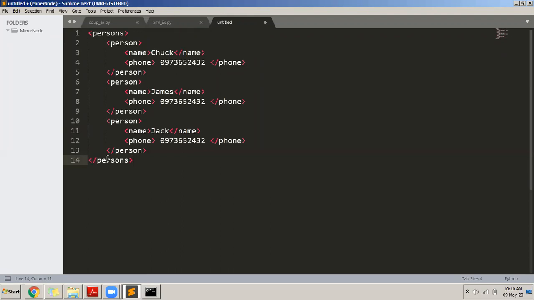The time is about to get over. Last 1 minute remaining. So I think with this example, I will stop here today. I will continue again tomorrow, and I will show you how to parse this XML document. Then after that, I will show you how to parse JSON tomorrow only.